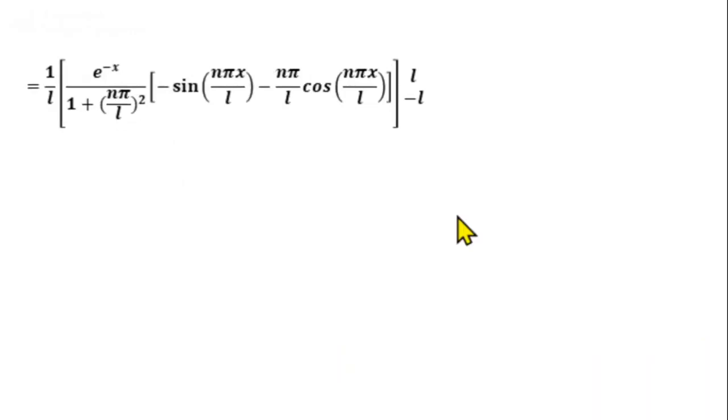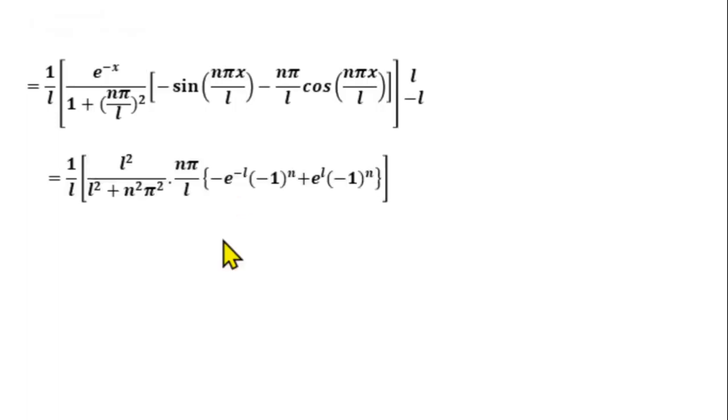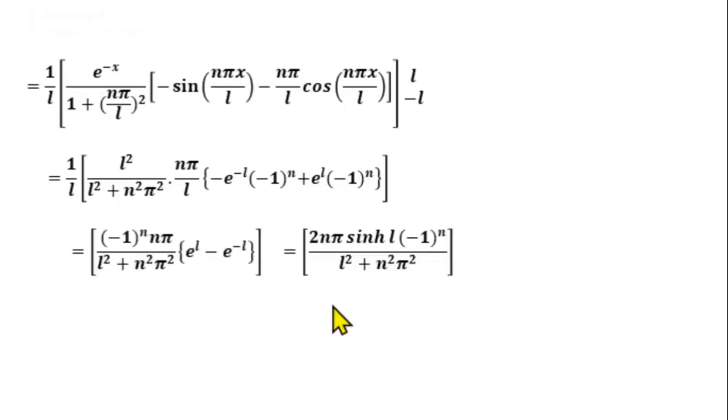Here also make use of the results cos n pi equal to minus 1 raised to n and sin n pi equal to 0. So we get bn equal to 1 by L into L square divided by L square plus n square pi square, n pi by L into minus e power minus L minus 1 raised to n plus e power L into minus 1 raised to n, or bn equal to 2n pi sin hL into minus 1 raised to n divided by L square plus n square pi square.